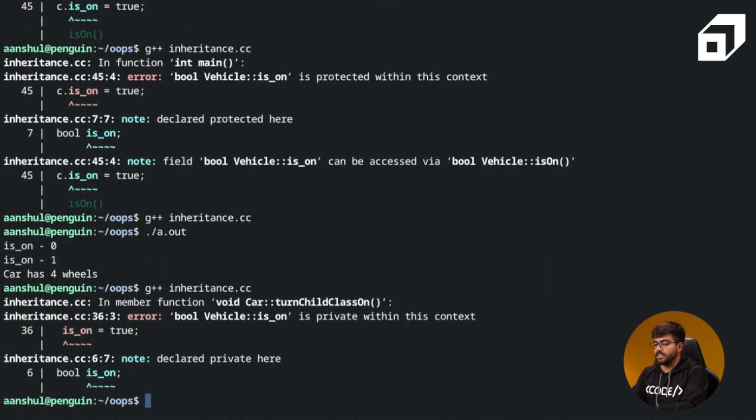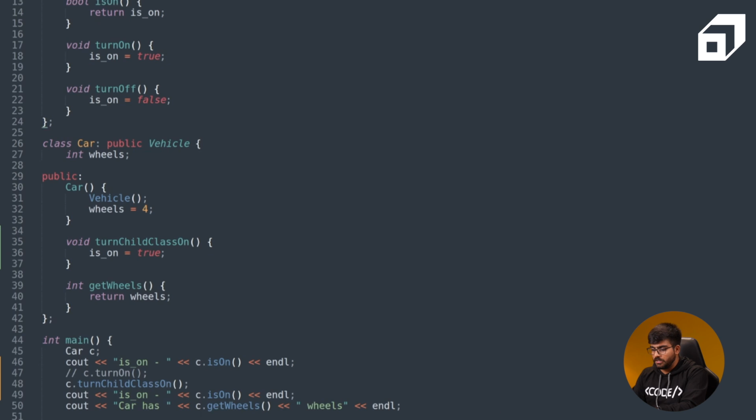Now it says that is_on is private within this context, and we cannot use it in the member function turn_child_class_on. So this will fail, and in this case we can use the turn_on method, which is publicly mentioned in the Vehicle class and which will be inherited by the child class Car as well. I think this was a good example to understand how access modifiers play a crucial role in inheritance and what the importance of the protected access modifier is in this case.